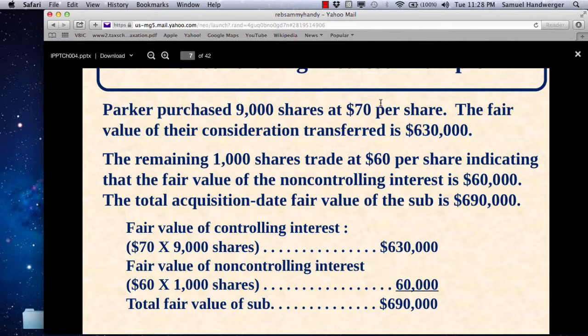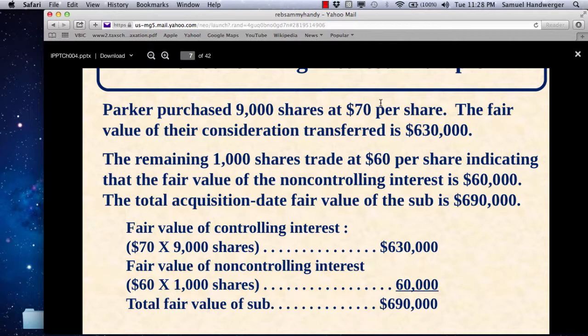That's the value of the non-controlling interest. That's all they could get. Parker's got its 90% at the date of acquisition. The non-controlling shareholders are left with saying that the value of their stock is only $60 per share, or $60,000 for the 1,000 shares.